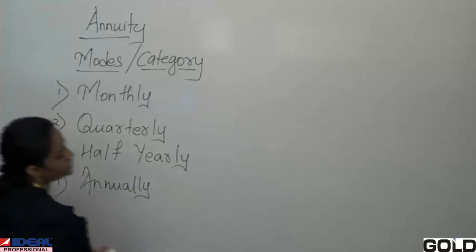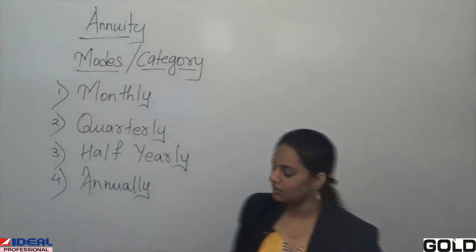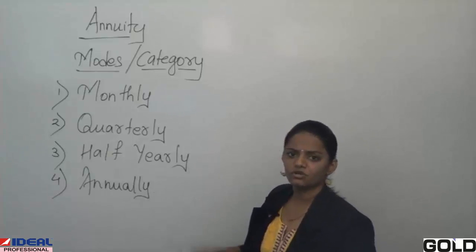Okay. So these are the 4 different types, what we saw in compound interest also.